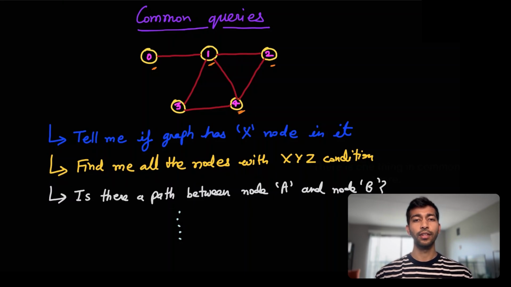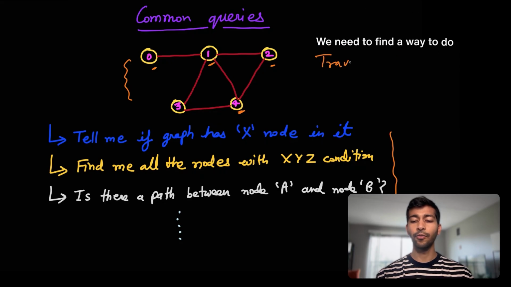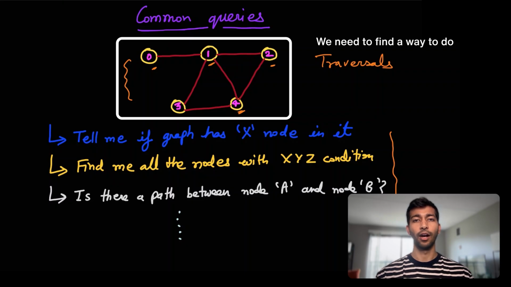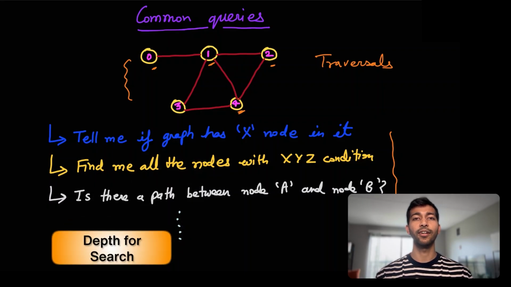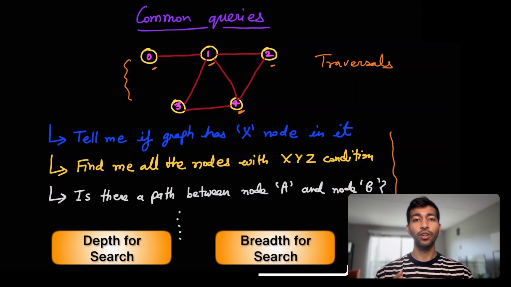If you notice, there's one thing in common there. We are trying to traverse this whole graph and compute these results. That is what it is, right? So that is a common operation. If we have to collect all of those queries, we would just say that we need to find a way to do traversals in this graph. Now, there are two kinds of traversals that are very, very common. There could be more, but there are two very common ones. The first one is depth first search, and the second one is breadth first search. So let's look into that.